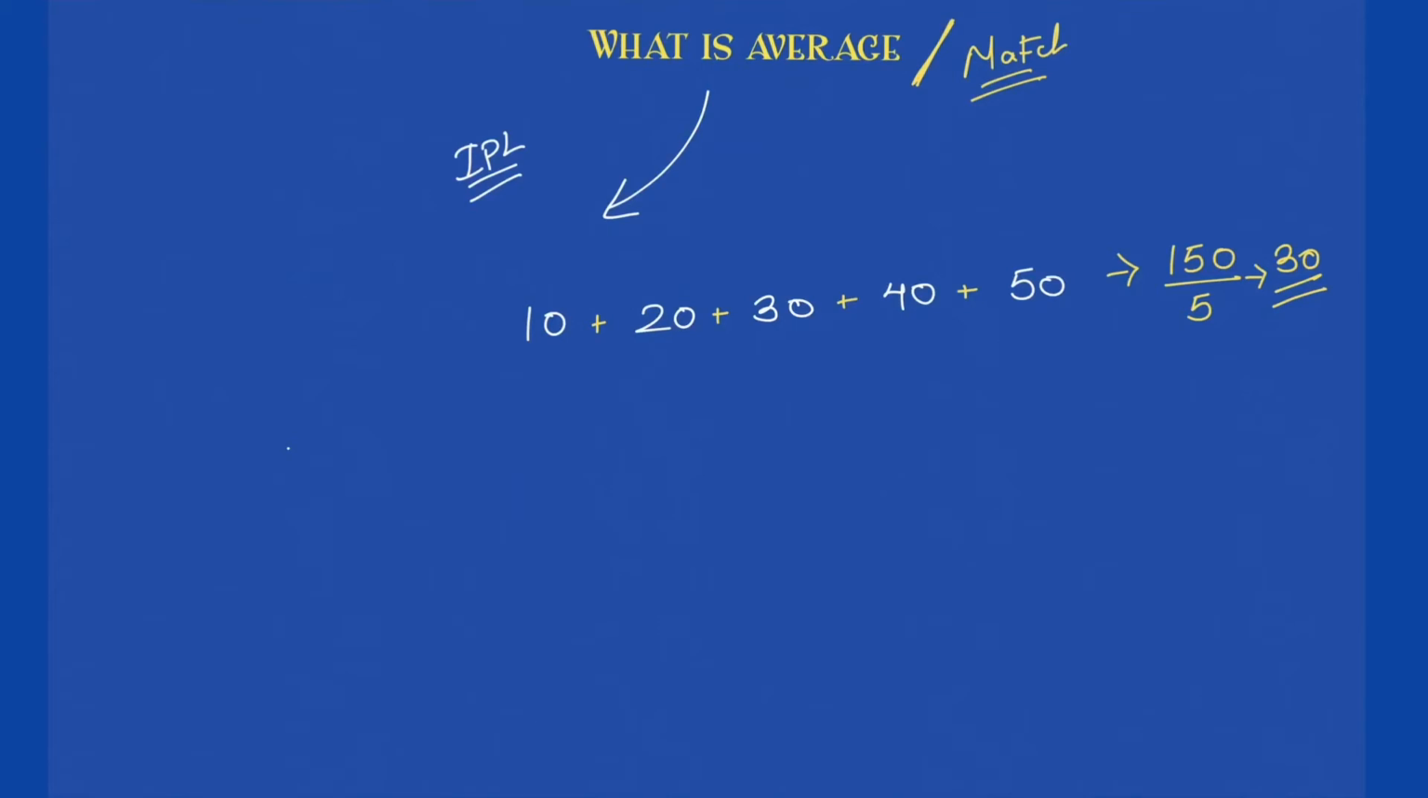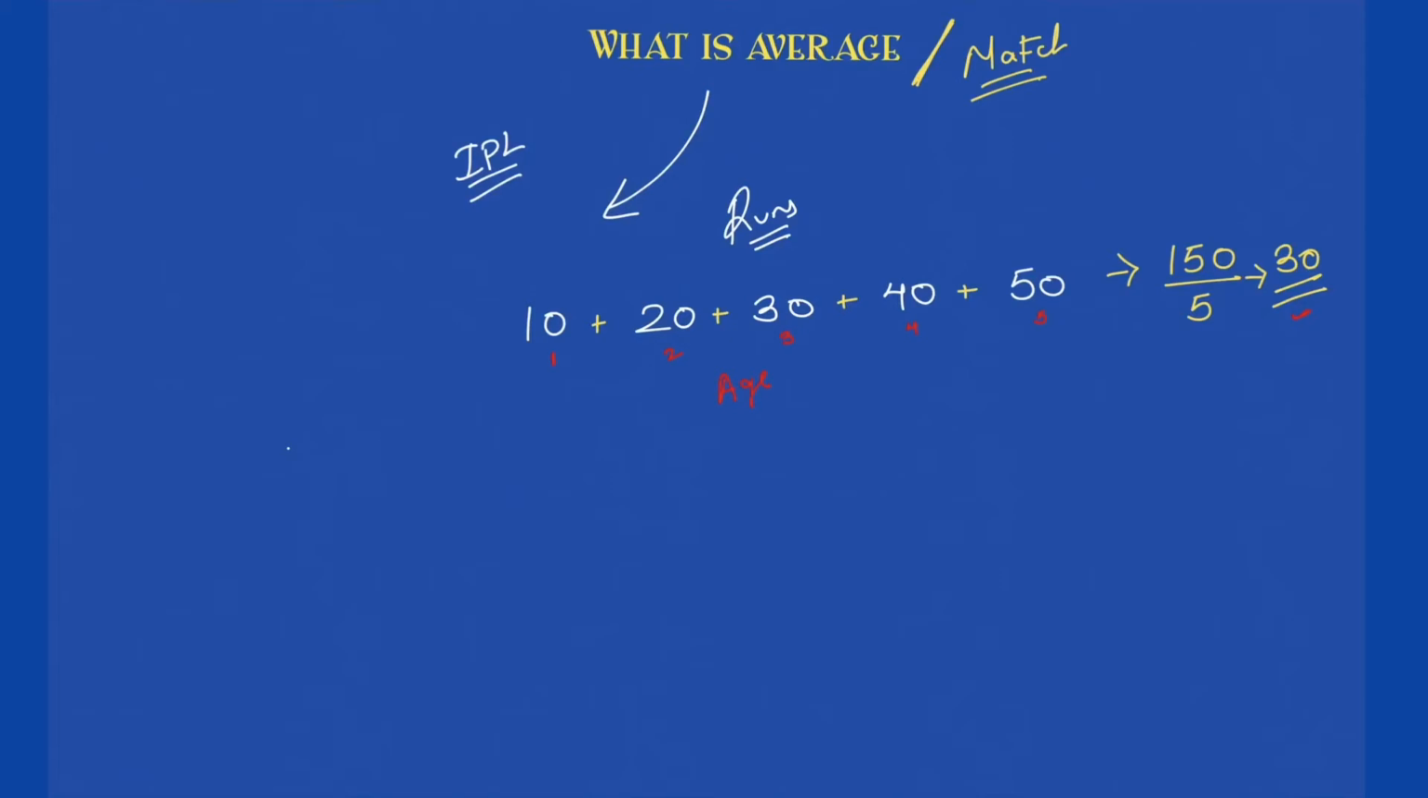Now this is what I had given to you, runs. You can apply this concept anywhere you want to. You can apply this concept to age as well. How do you apply it to age? The ages of 5 people are given as: age of first person is 10, age of second person is 20, age of third person is 30, age of fourth person is 40, age of fifth person is 50, and so on. So what is the average age of 5 people? You will say again it is 30.